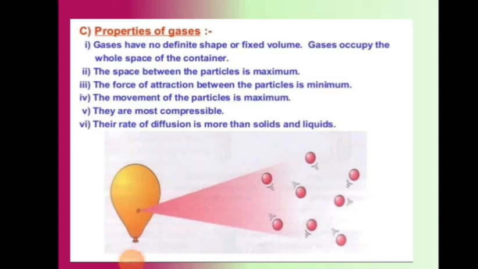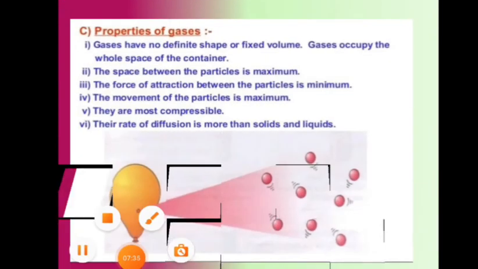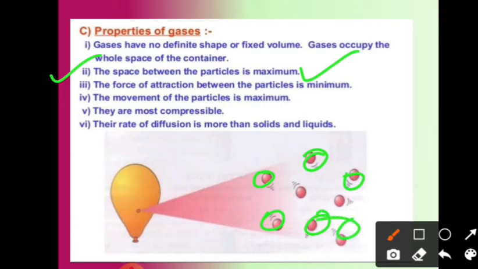Students, when we are talking about the properties of gases, they have no definite shape. Okay, gases have no definite shape, and the space between the particles is maximum because the molecules move freely in nature. The space between the particles is maximum. The force of attraction between the particles is minimum, because the atoms are not held together in a very strong manner.